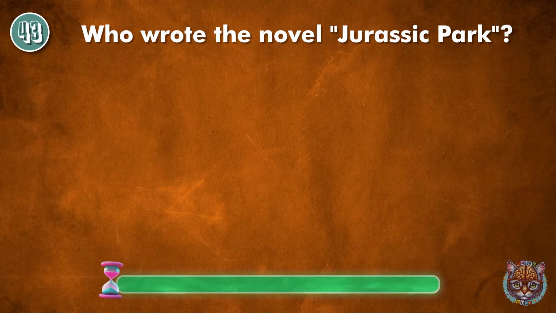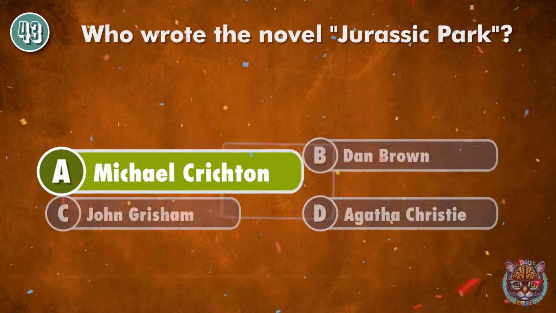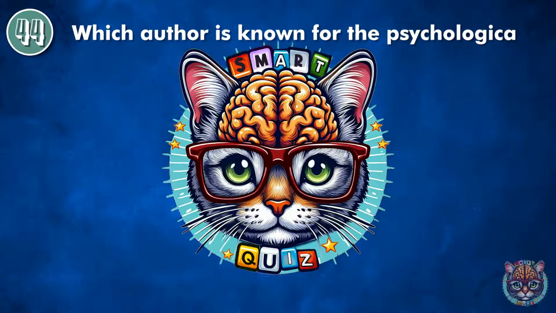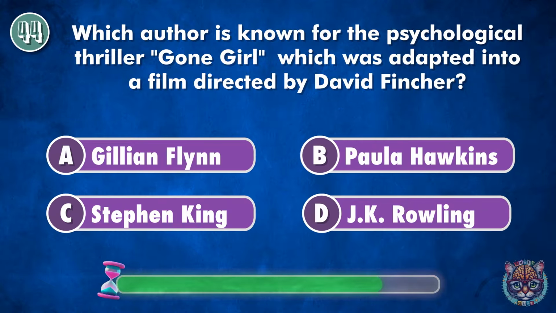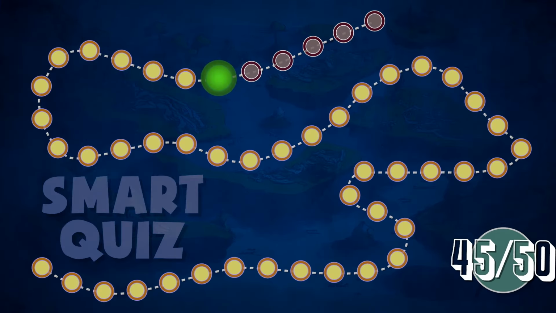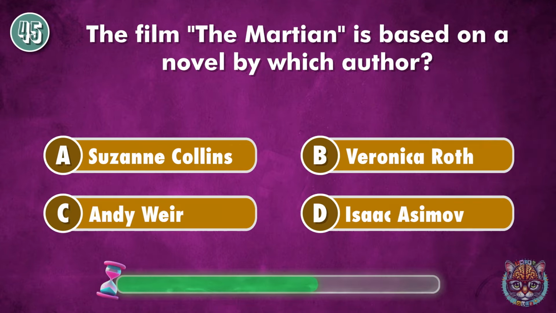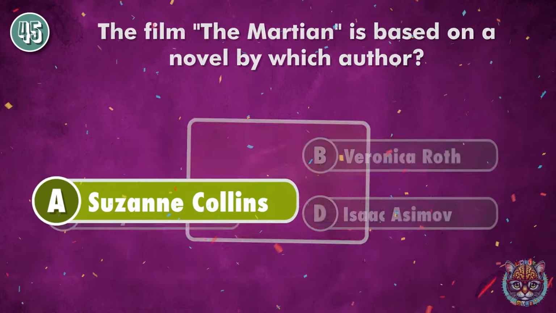Who wrote the novel Jurassic Park? Michael Crichton. Which author is known for the psychological thriller Gone Girl, which was adapted into a film directed by David Fincher? Gillian Flynn. The film The Martian is based on a novel by which author? Suzanne Collins.